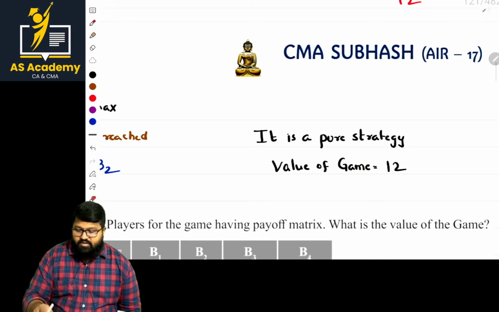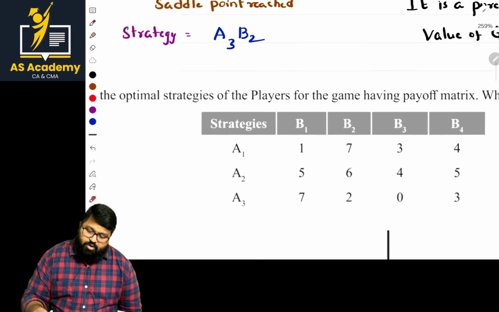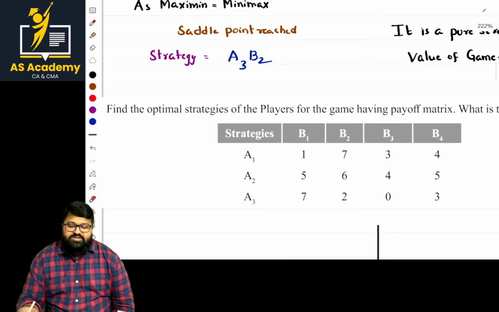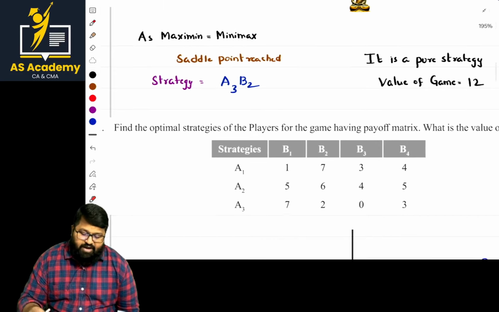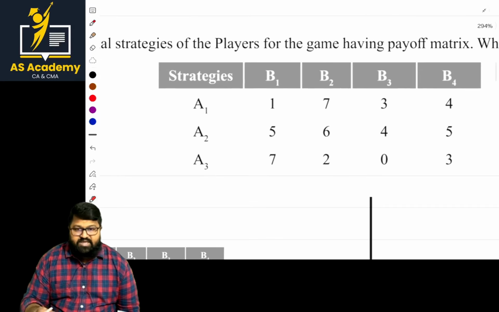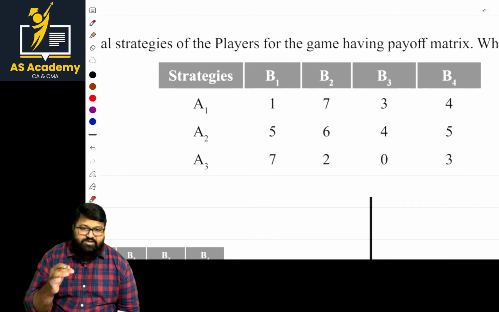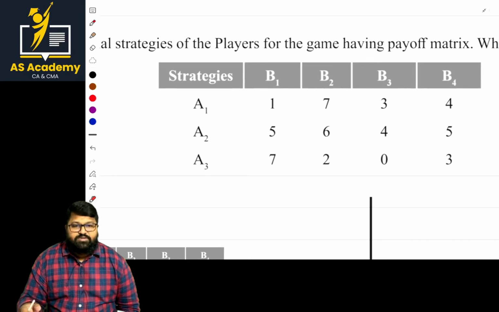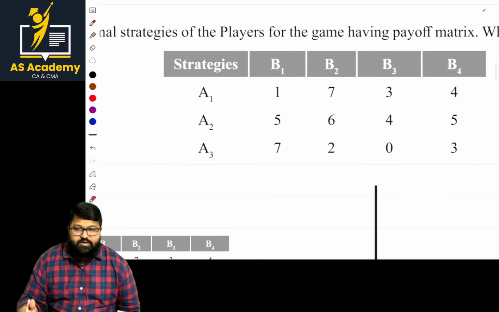Clear, ma? Now, there is the next problem given there. Find the optimal strategies of the players for the game having the payoff matrix. What is the value of the game? So simply he gave the matrix. This is the same thing. So this is a 2 by 2 matrix. No, it's not a 2 by 2 matrix. When it is not a 2 by 2 matrix, what should we do, sir?